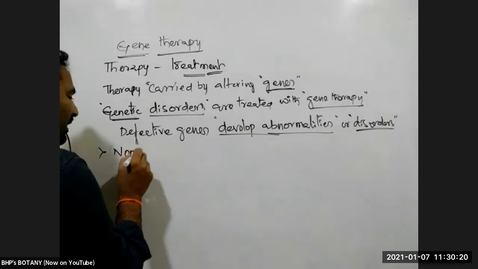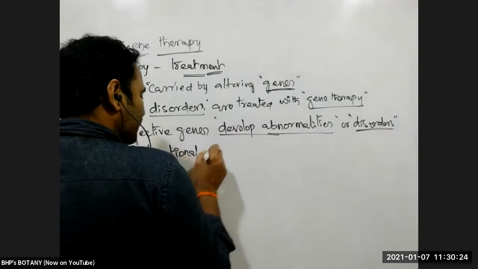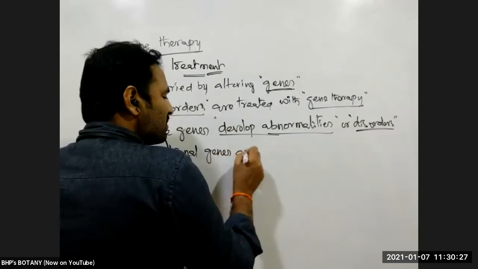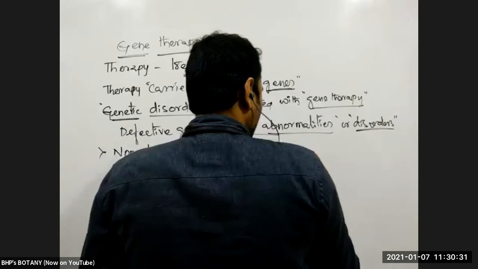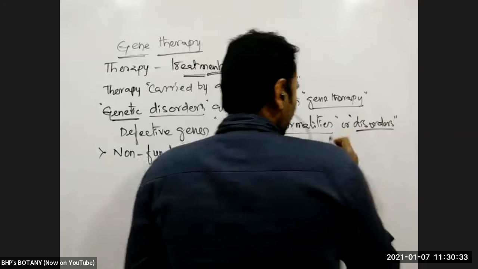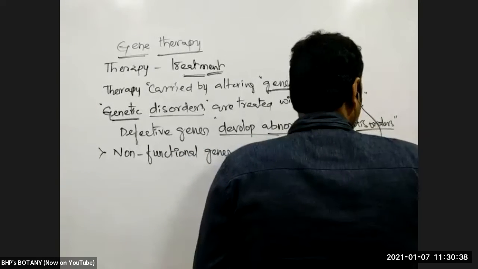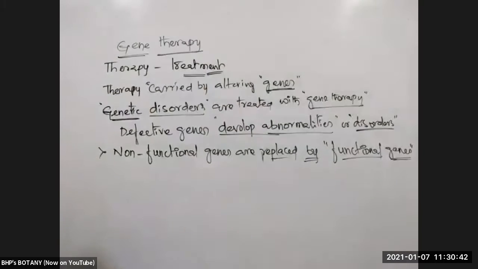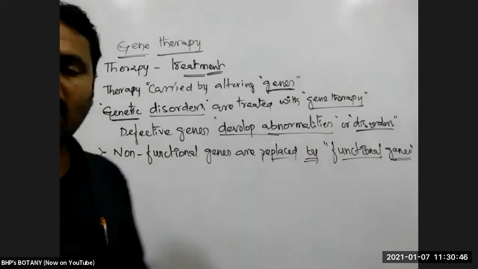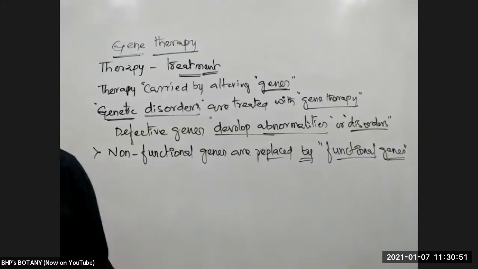Defective genes are written like what? Non-functional genes. Non-functional genes are replaced by what? Functional genes. Those functional genes which carry normal physiological activity are placed in the place of non-functional genes, so that the genetic disorder will be overcome.